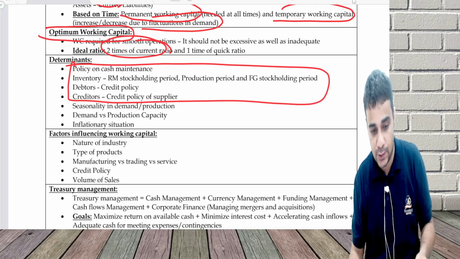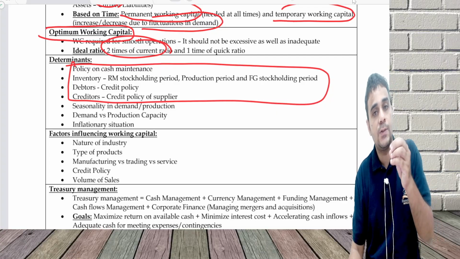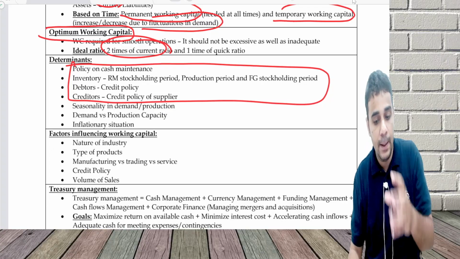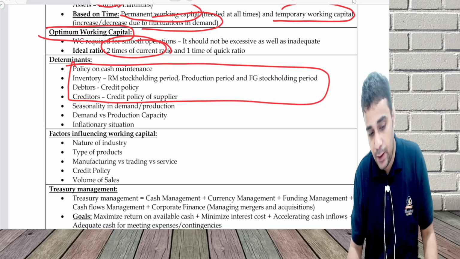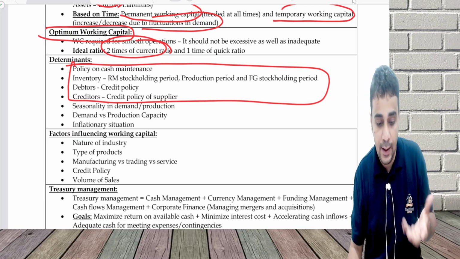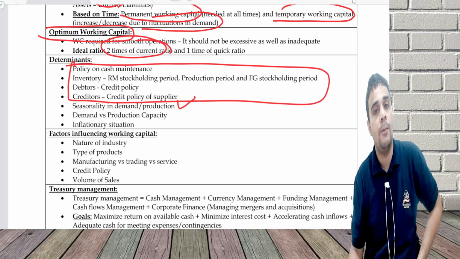You'll understand as we proceed. So cash maintenance policy. Inventory, what is my raw material stock holding period, 1 month versus 2 months. WIP production period, FG stock holding period. Debtors, what kind of credit policy I give. Creditors, what kind of credit policy I can get. Apart from this, seasonality in demand or production.